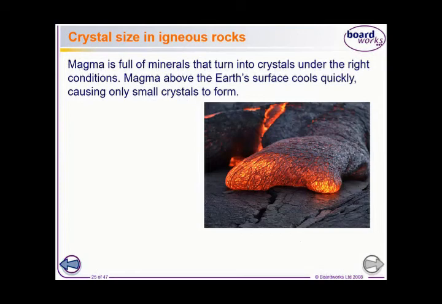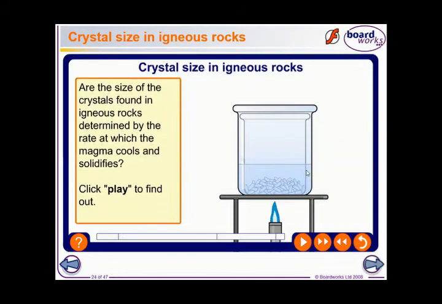Okay, the last part in this lesson, which I said I will repeat again, is crystallization. You said that igneous rocks sometimes have large crystals and sometimes small crystals. Regarding what? Regarding the temperature. Magma cools slowly and forms large crystals. Lava cools quickly and forms small crystals. Look at this video to understand this concept.